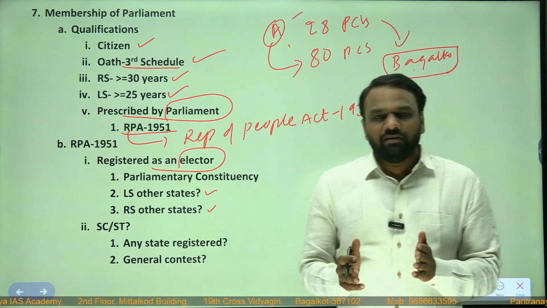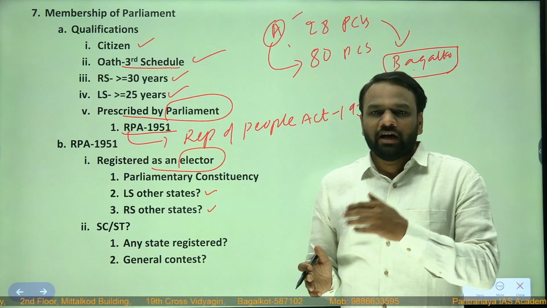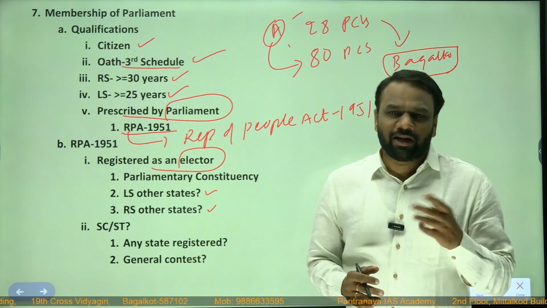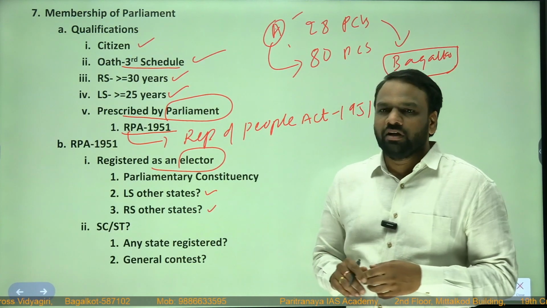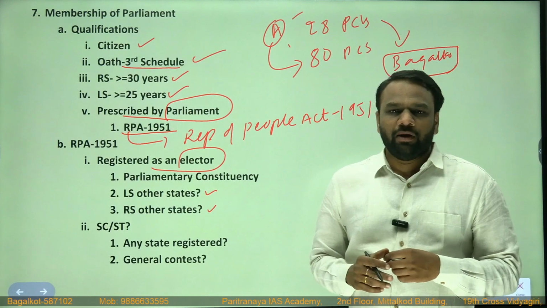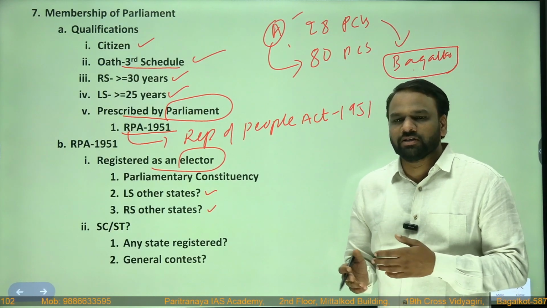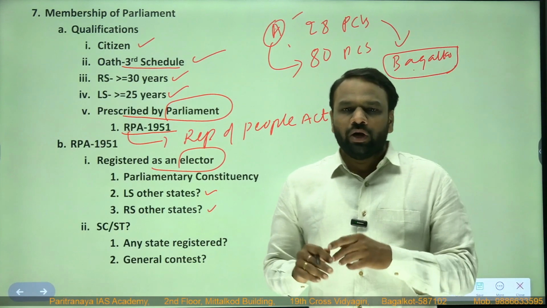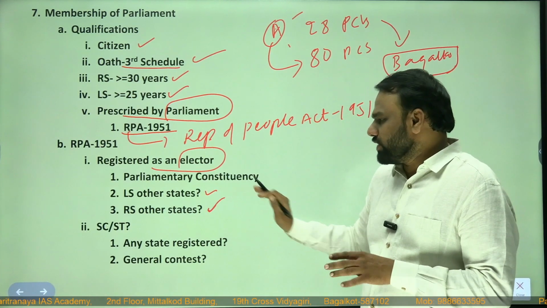Next, Rajya Sabha, other states. So can a person belonging to one state get represented in Rajya Sabha from another state? Yes, this possibility is also there. An example would be our finance minister Nirmala Sitharaman. She is from another state, but she is being represented in Rajya Sabha through Karnataka. So in Rajya Sabha also it is possible.